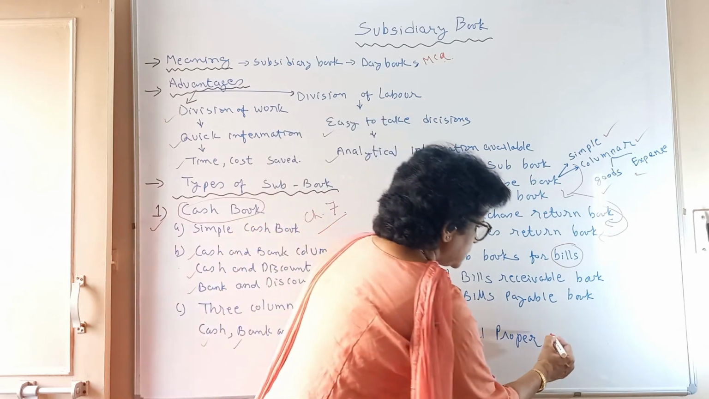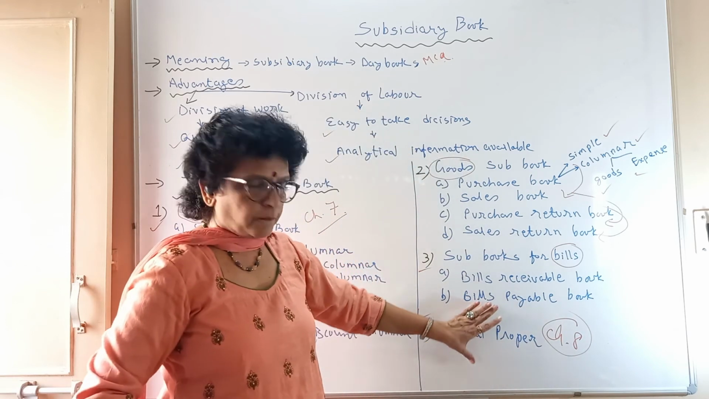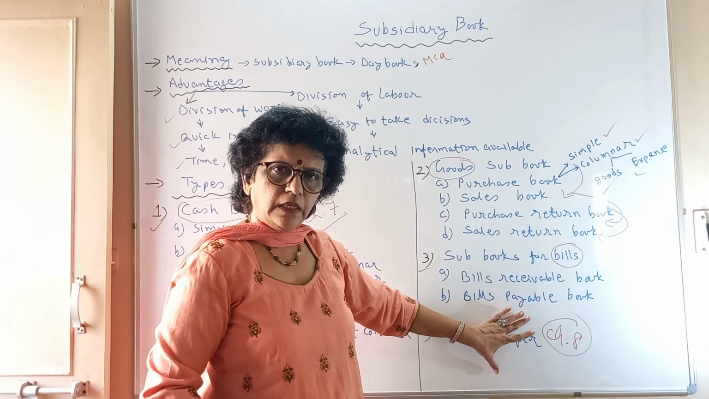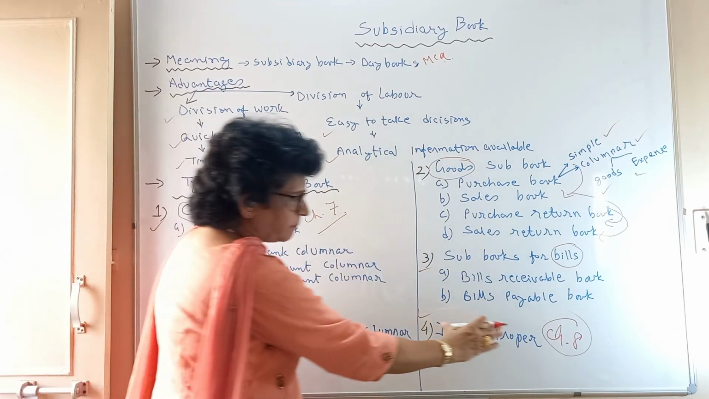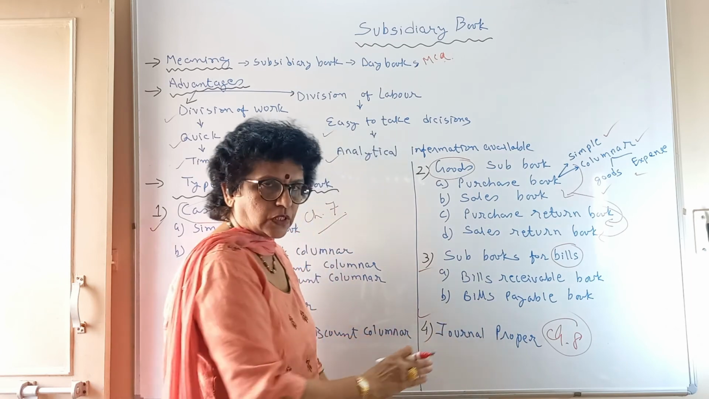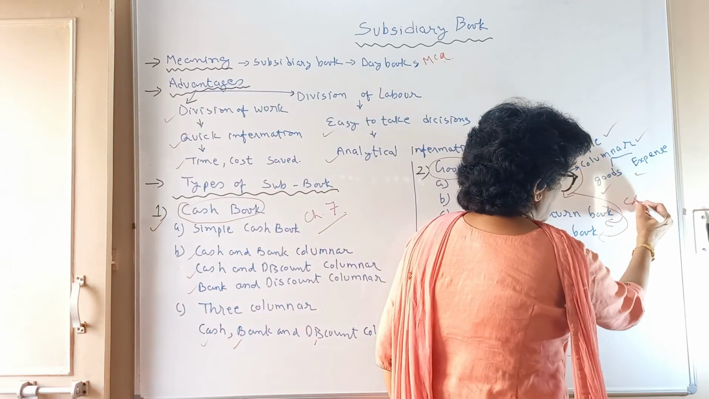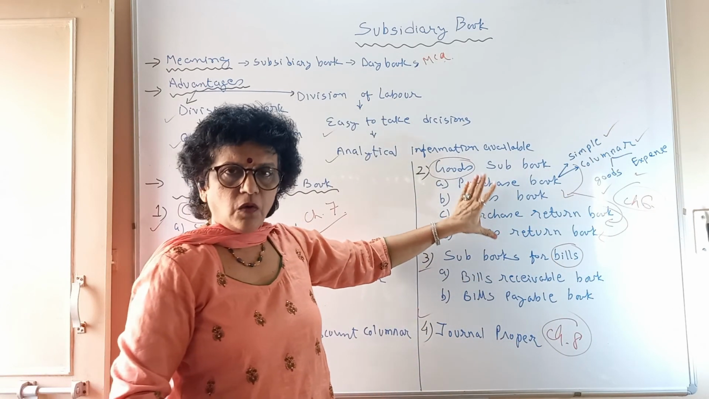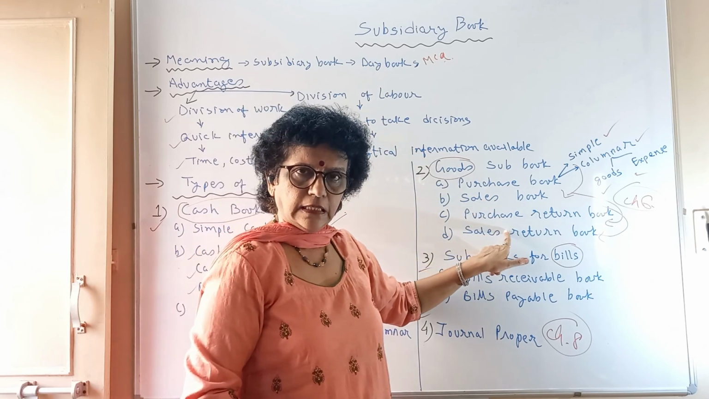So that is your chapter number 8, the journal proper. We have an entire chapter. We will study journal proper at that time. So this is your chapter 7, cash book. This is your chapter 8, journal. And the subsidiary book is our this chapter, chapter number 6. So we are going to study now, one by one, each subsidiary book in detail. Thank you.